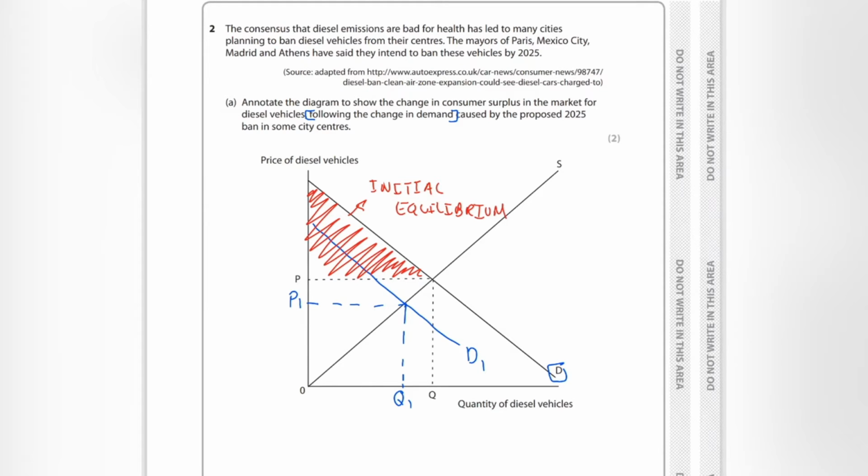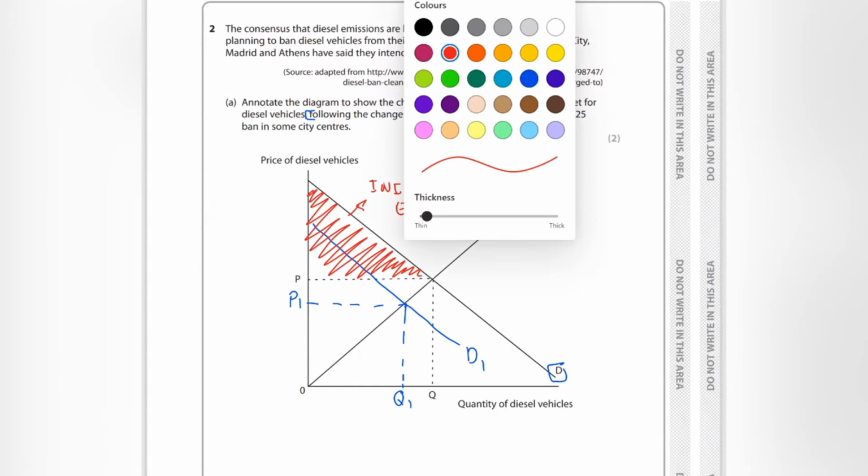Okay, now remember I said that the consumer surplus is defined as the difference between what you are willing and able to pay and what you actually pay. So if you pay less than what you are willing to pay, then there is consumer surplus, which is why it's the difference between this price that you actually pay and the price that you are willing to pay, the demand curve there.